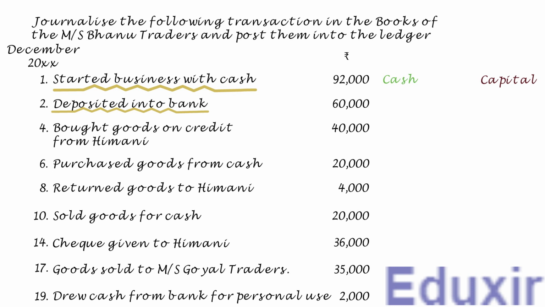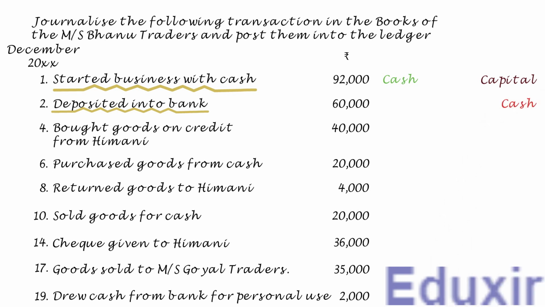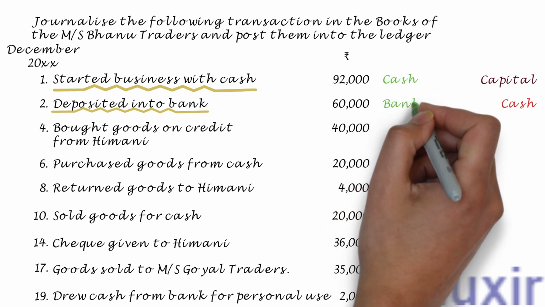The rule to record a decrease in the asset is to credit the corresponding assets account. In this case, the cash account should be credited. At the same time, as this cash is deposited into the bank, the bank asset of the business is increasing. The rule to record an increase in the asset is to debit the corresponding assets account. In this case, the bank account should be debited.